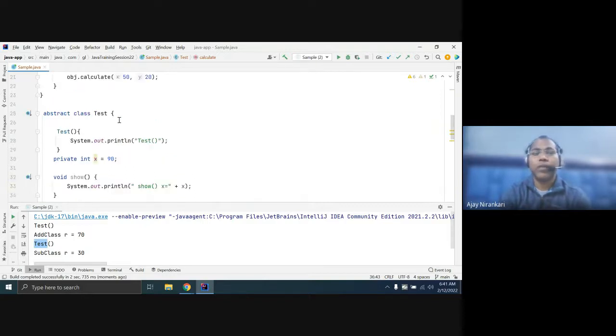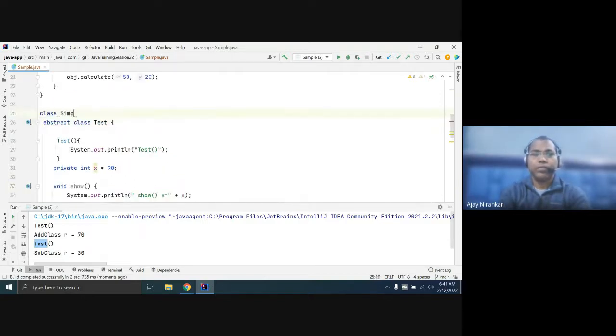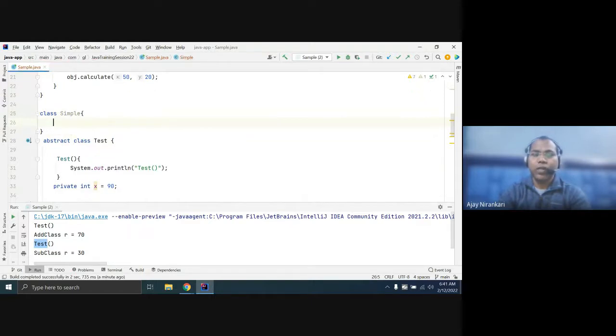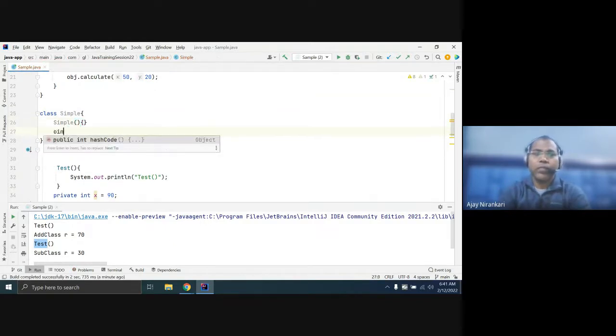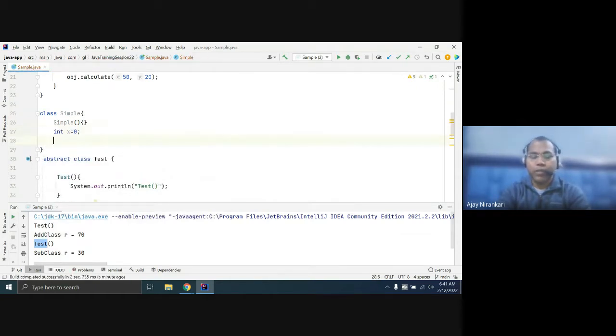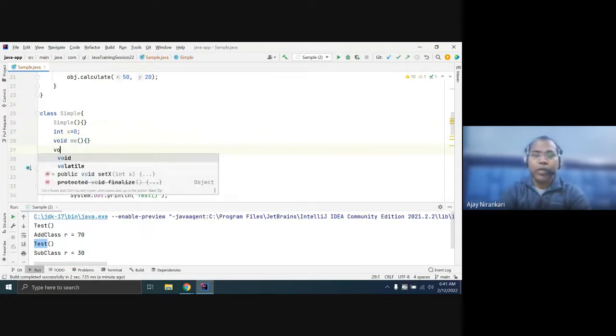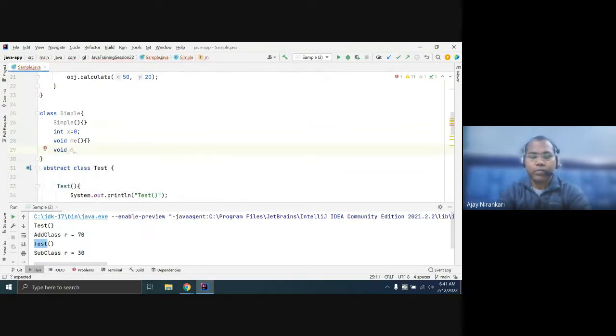If you write a normal class like class Simple, here you can do each and everything. You can write a constructor, declare variables, there is no problem. You can write some methods, but you cannot write any method without definition.